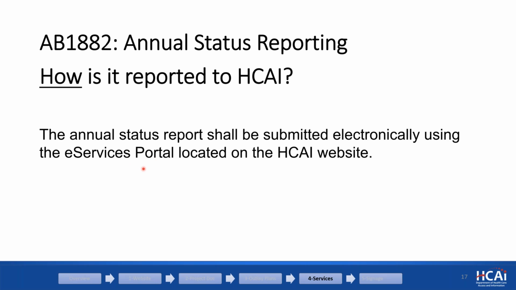So we developed a new record type for this reporting, and it's really streamlined. It's in our typical e-services portal on our website. So if you ever submitted a project to us, you will be very familiar with how to open one.